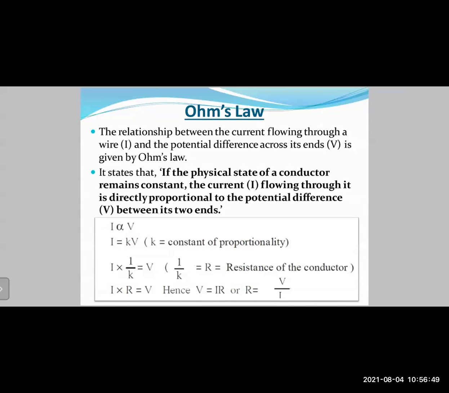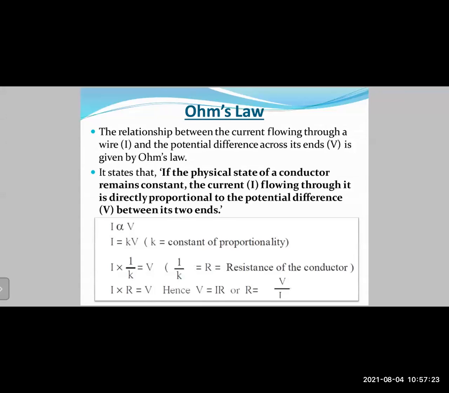Now let us see the statement of Ohm's law. You need to remember and memorize this statement. What does it say? If the physical state of the conductor remains constant. Here the term physical state means the conductor has to be in the same state, as in solid, liquid, or gas. So it should be a solid. Secondly, the temperature of the conductor, the wire, should be constant, so it should not change. So the physical conditions, the temperature, pressure, and physical state, should remain constant.